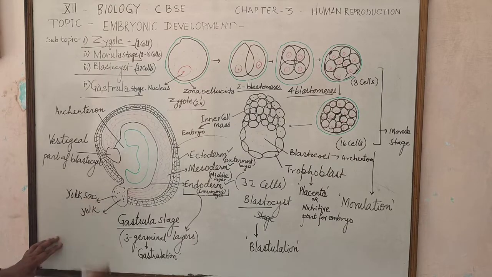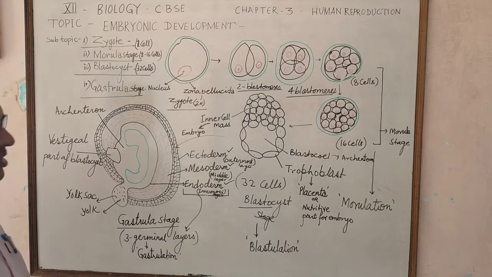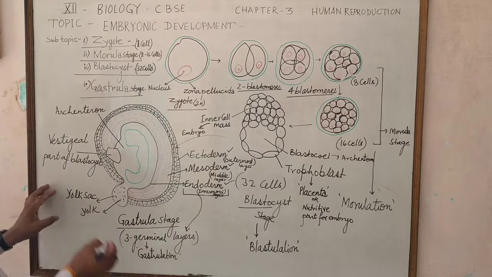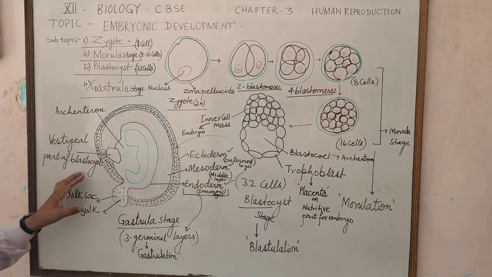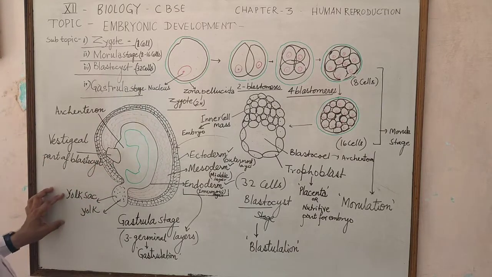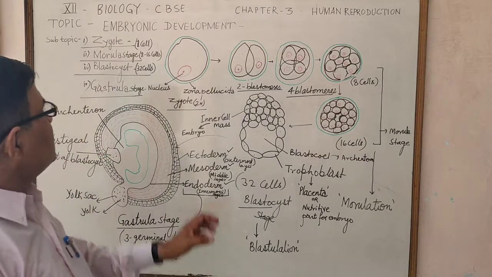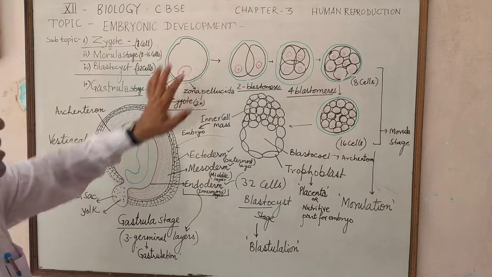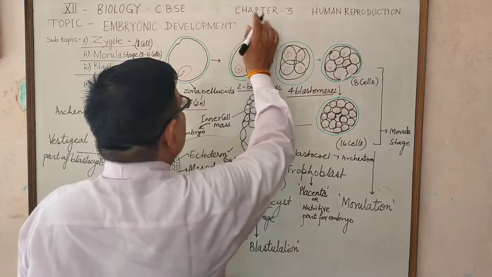The yolk sac contains yolk, and a vestigial part of the blastocyst is present here at the corner. So this is the embryonic development in human.